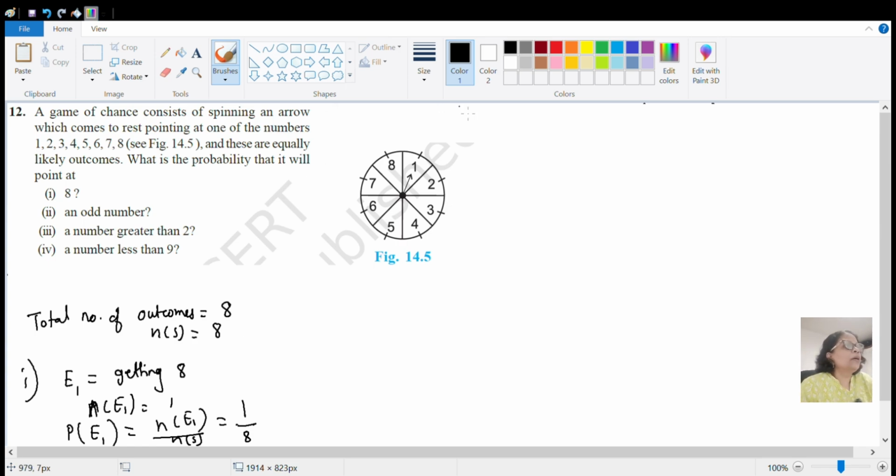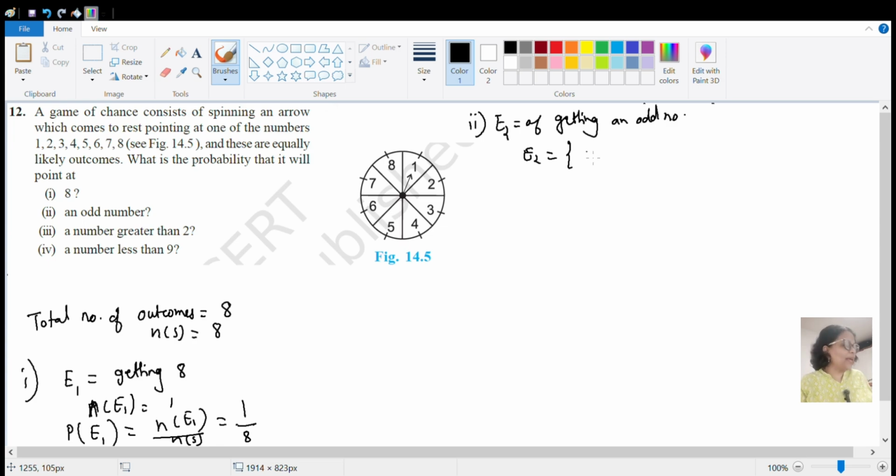Okay. Let us go for the next question where we have to assume that E2 be the event of getting an odd number. तो E2 में क्या क्या आएगा बताओ, ये लिखना इंपॉर्टेंट है सीबीएसई में कि आपने इवेंट वाइज एलिमेंट लिखे हैं कि नहीं, ऑड नंबर क्या क्या हैं इसमें, that you have to write and then you have to write the number of elements inside that.